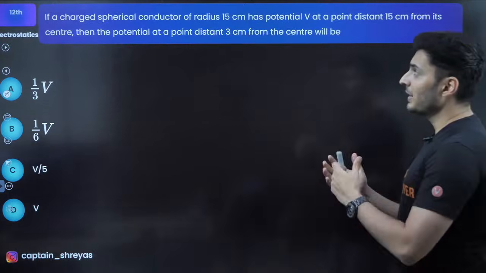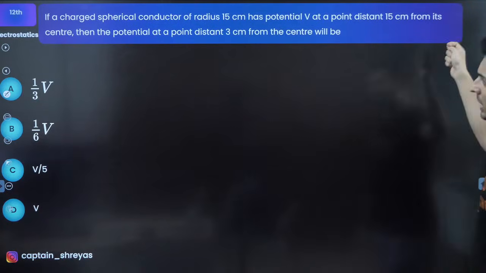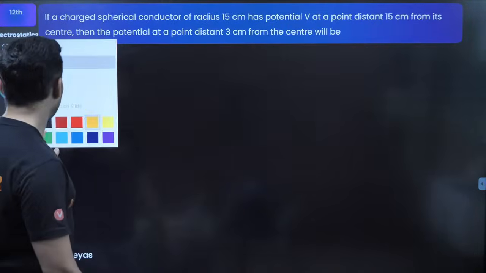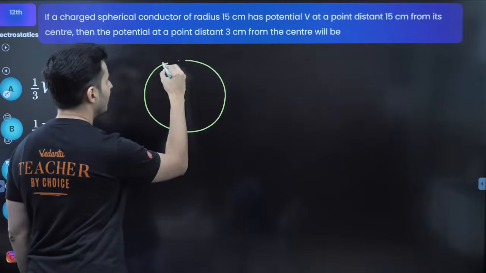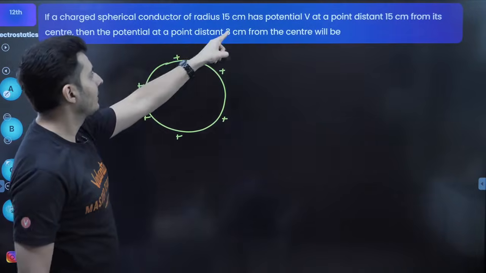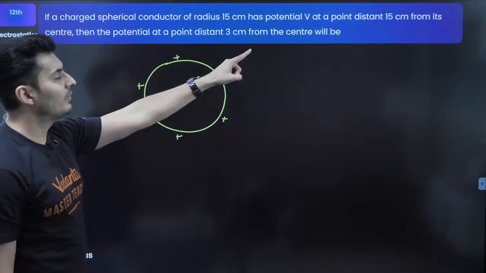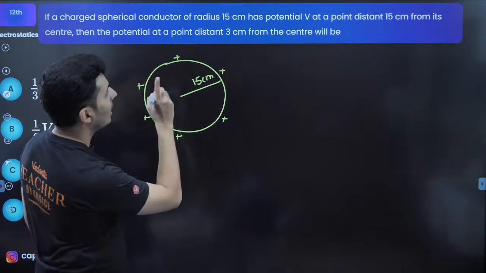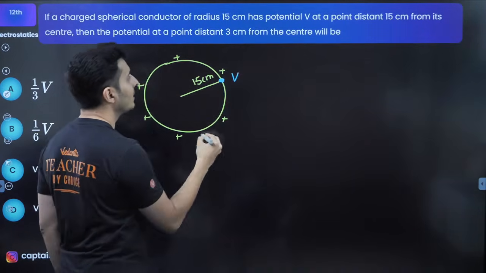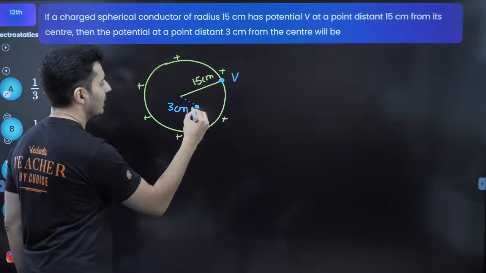Great. So if a charged spherical conductor of radius 15 cm has potential V at a point 15 centimeters from the center, then the potential at a point 3 centimeters from the center is going to be how much? Let's try to do this question. So we have a spherical charged conductor. Remember, for a charged conductor, the charges are only on the surface, and the radius is 15 centimeters. The potential at a point 15 centimeters is V. The question is, at a distance of 3 centimeters, what is the potential here?